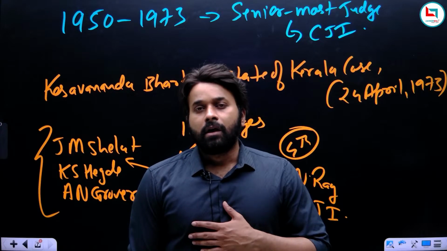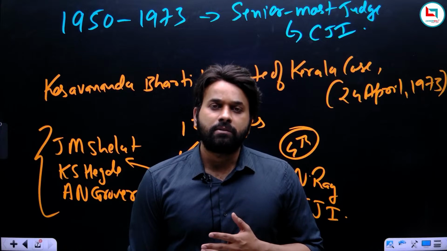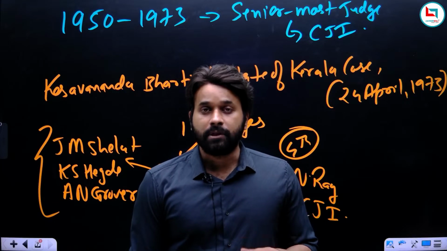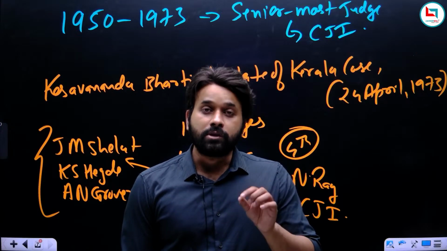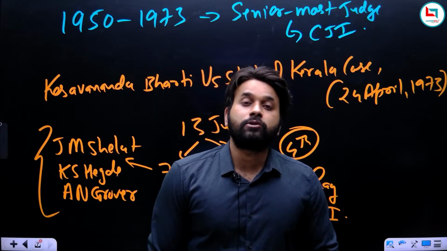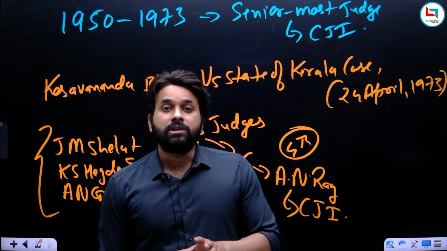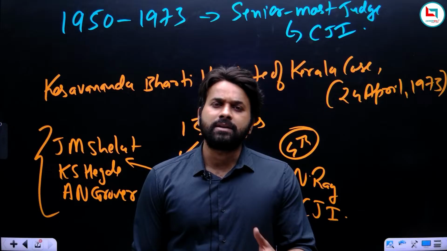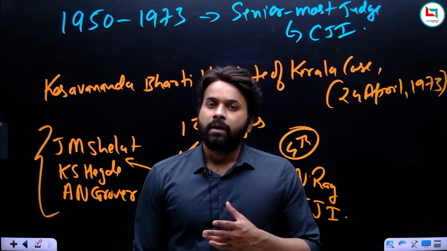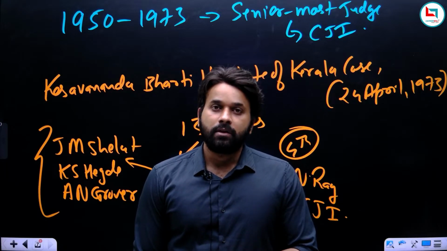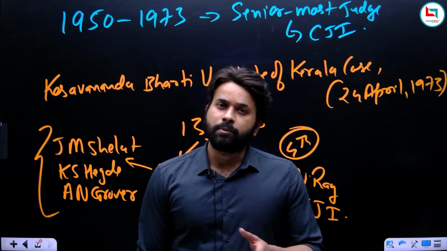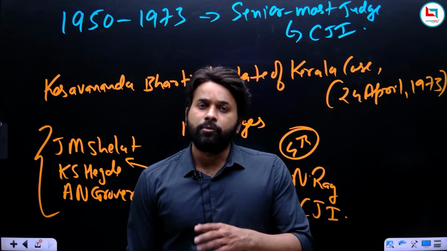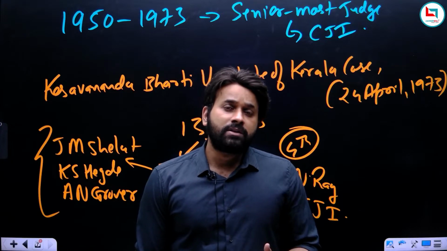Okay, see, it is not possible for the government to remove a judge because it is a difficult procedure. So far, no judge of the Supreme Court or High Court has been removed. So you can imagine the process is tough. A special majority is required, and it is not easy to achieve a special majority in parliament, especially when the parliament is divided. The parties are divided. So it is not possible for the government to remove a judge. How will they prove the charge? Just because a judge has given a judgment which the government doesn't like, it doesn't mean that the government can remove a judge. So definitely, removing a judge is not an option.